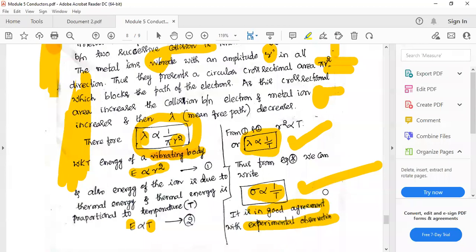Now I think in the class itself I must declare there are 3 important questions that you have to look into. First one is you have to state the uncertainty principle and show that electrons are not present inside the nucleus using the uncertainty principle. The second important question is you have to set up Schrodinger's time independent wave equation. And the third important question is you have to find the eigenvalues and eigenfunctions of a particle trapped in a one-dimensional well. These are the three important questions from my side.